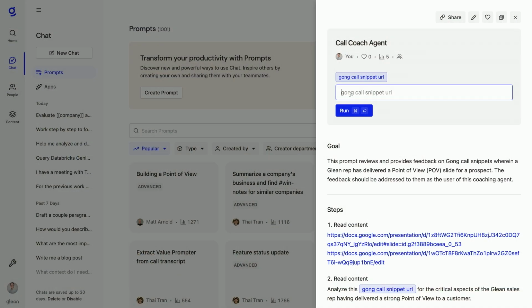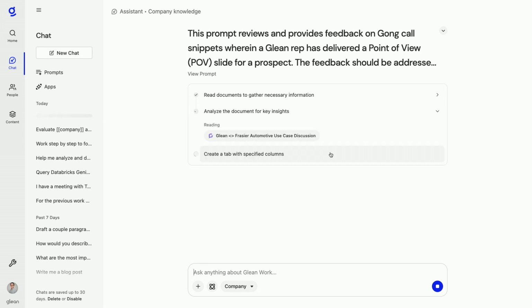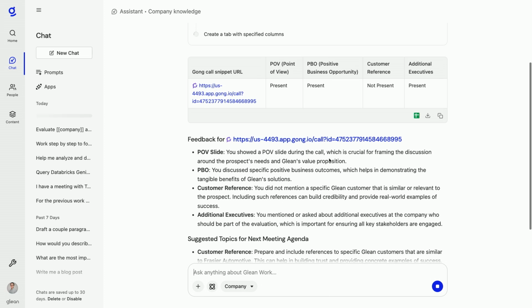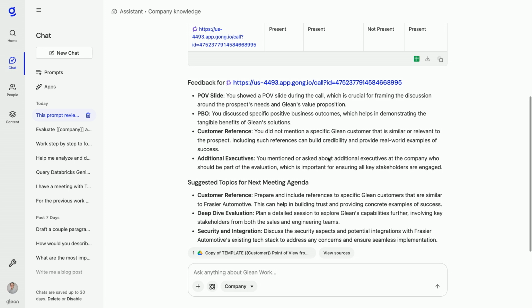And it's also hard to set up that kind of consistent, ongoing feedback that is best for me to improve. So now I have this call coaching agent, and I can give it the URL of my most recent call recording with Fraser, and it will analyze the content to show me how I'm doing so I can automate this coaching after every call. And you can see here, I've done well. I've done 3 out of the 4 key criteria that we're evaluated on. But it would have been helpful for me to mention the name of a customer who's relevant to Fraser Automotive. And it's given me that guidance to include that on the agenda for our next call.